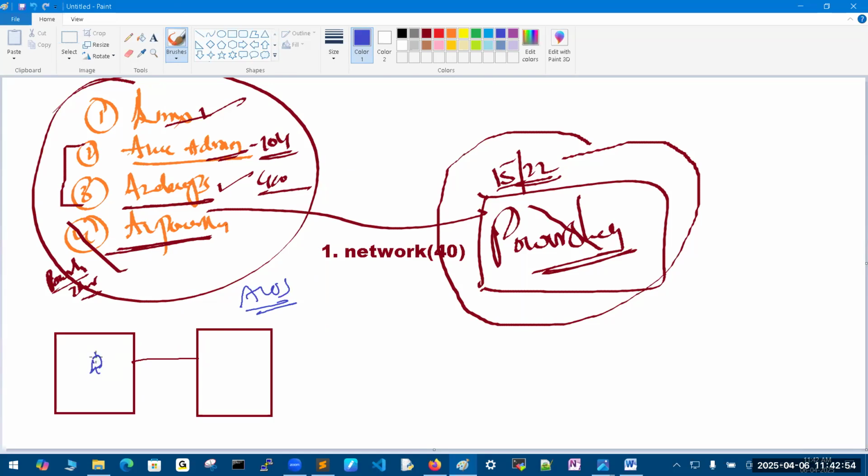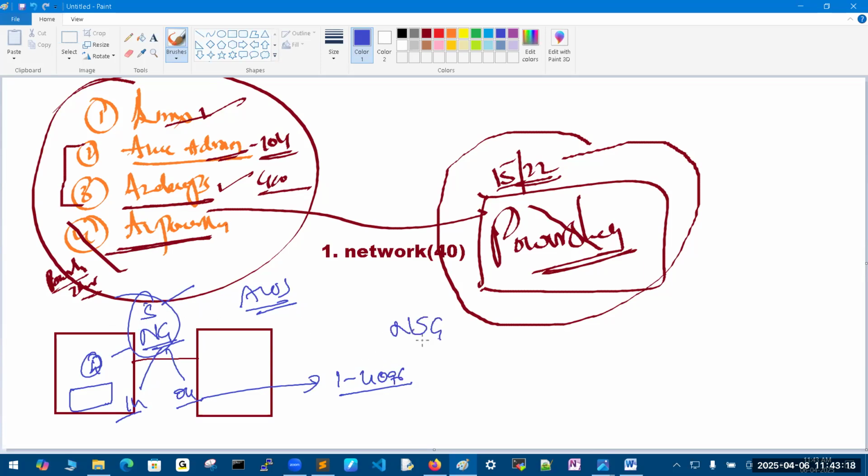Then after VM level and subnet level, there is something that will come: security groups. Network security groups will come. What is the stateful firewall and stateless? And in the security group, what are the inbound and outbound rules? And priority numbers, why we have this many priority numbers available in Azure. And in the network security group, there is one more subcategory: application security group.